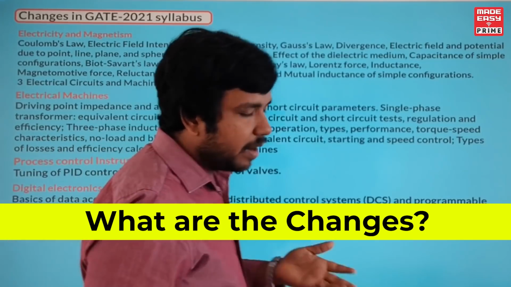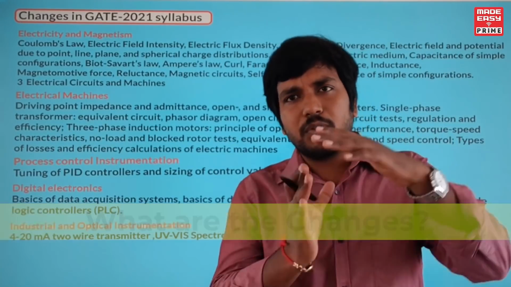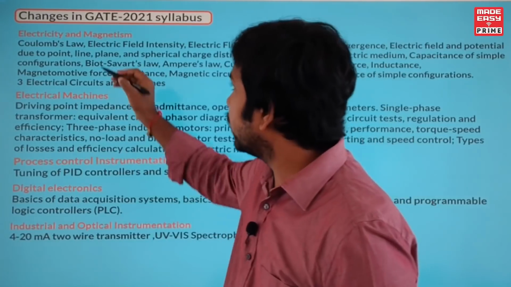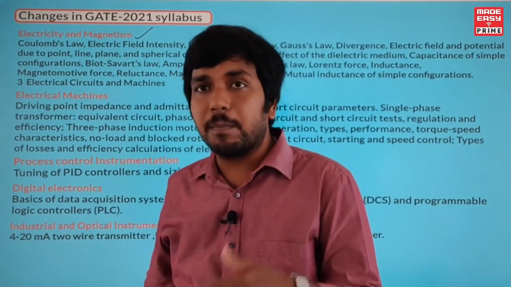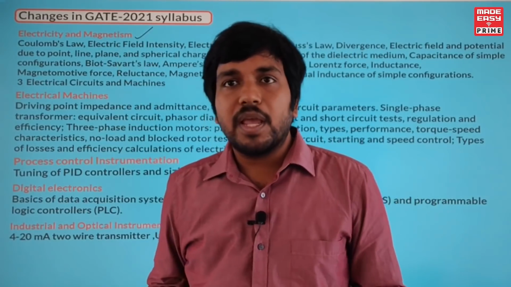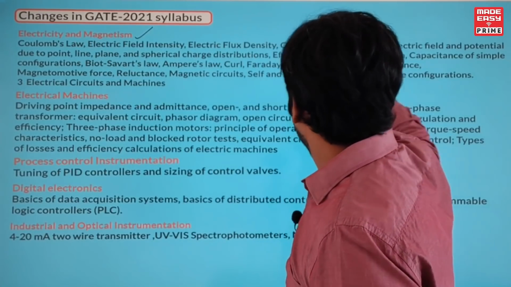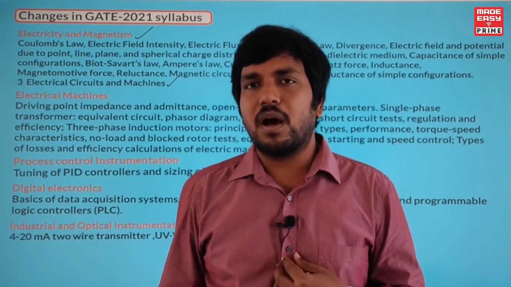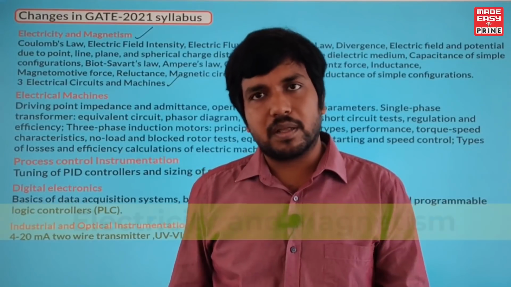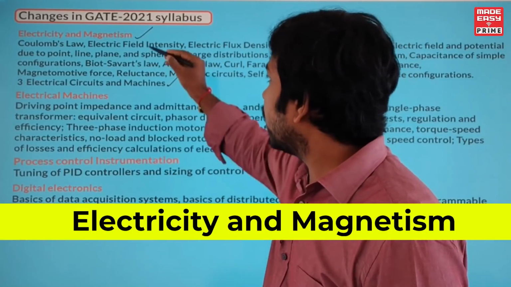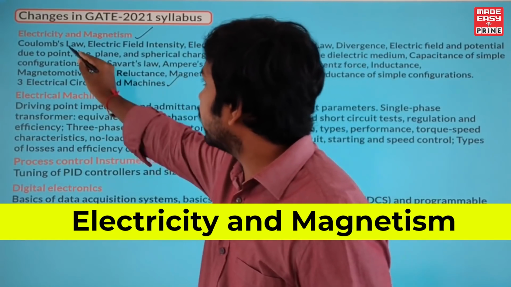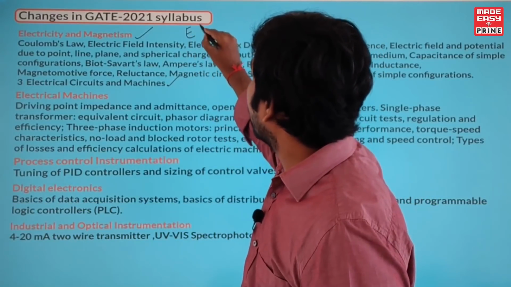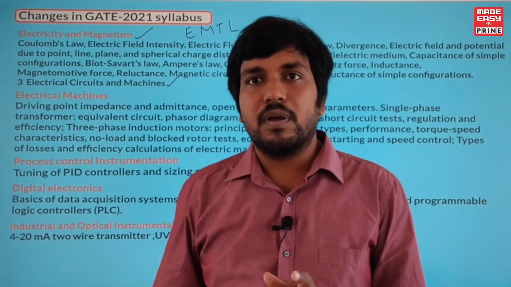So what is the syllabus that is newly added in the instrumentation syllabus? Now I have gone through the entire syllabus, and probably many of you might have gone through it too. The major change is that they have added one complete subject called electricity and magnetism, in which you have almost the BTech graduation syllabus. Most of you might have studied it in graduation, or maybe not, but you should accept the situation here. There are so many topics included in the electricity and magnetism subject. In fact, all these topics are covered under the subject called EMTL or EMF for ECE students.